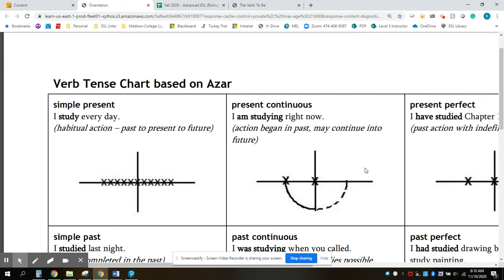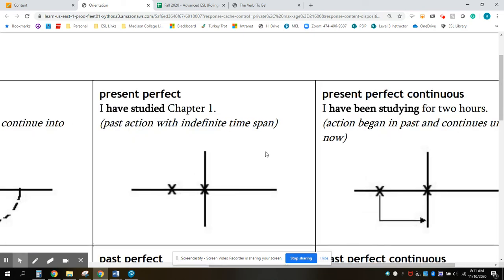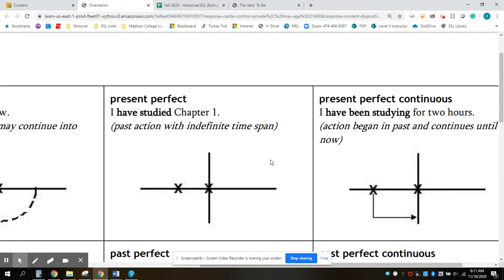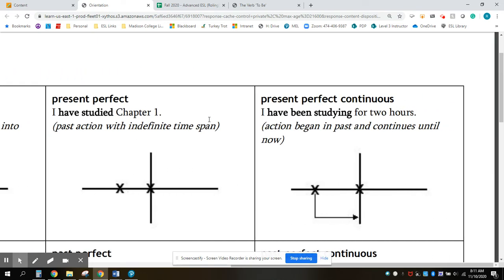Today, we're looking specifically at when do we use has and when do we use has been. And so I want to compare and contrast the present perfect tense with the present perfect continuous. Specifically, we use has and has been in the third person.